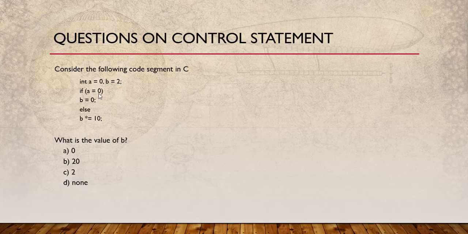So a equal to 0 means that a has been assigned the value 0, and this 0 value is here. So the if expression evaluates to if 0. Now 0 is false, so whenever the condition is false, the else block is executed. So this block would get executed.